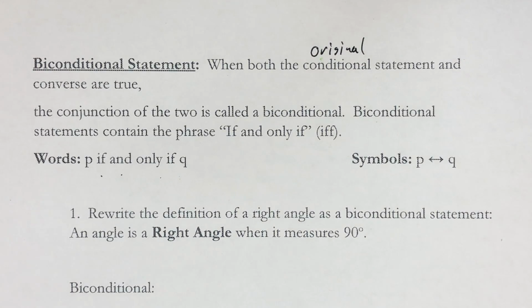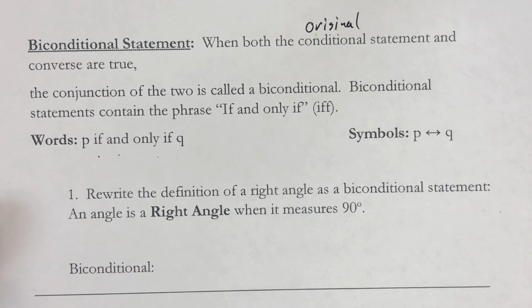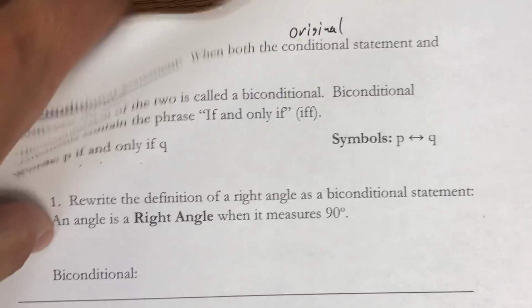So we're going to rewrite the definition of a right angle as a biconditional statement. So an angle is a right angle when its measure is 90 degrees. I know that that's the definition of a right angle, so I'm not going to rewrite it in if-then form and show that the converse is also true. We're going to take for the matter of fact that it is a definition. Okay?